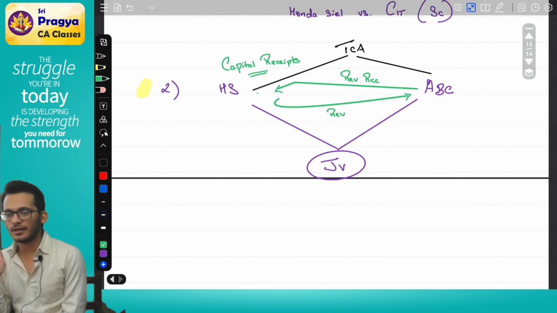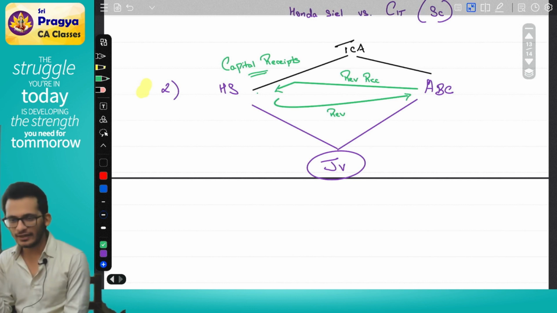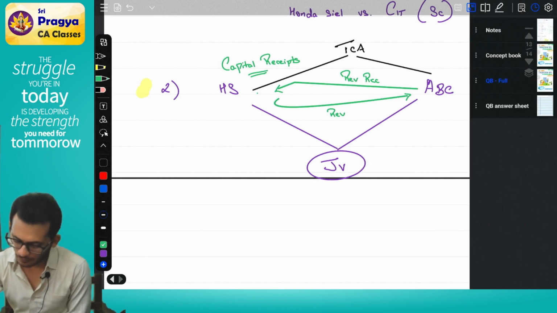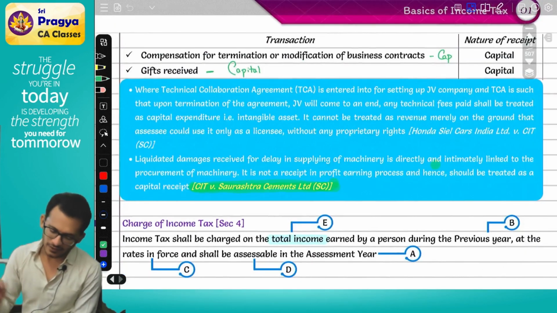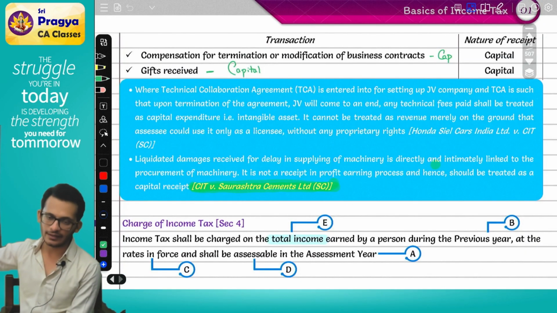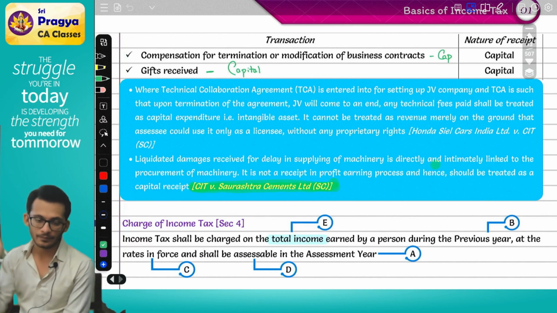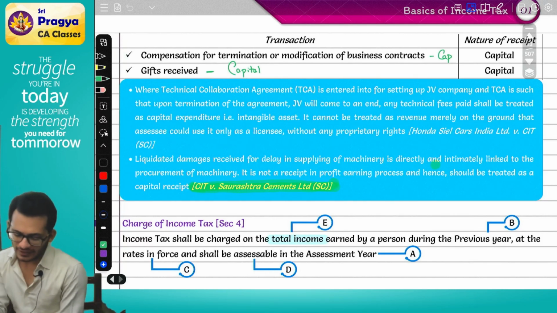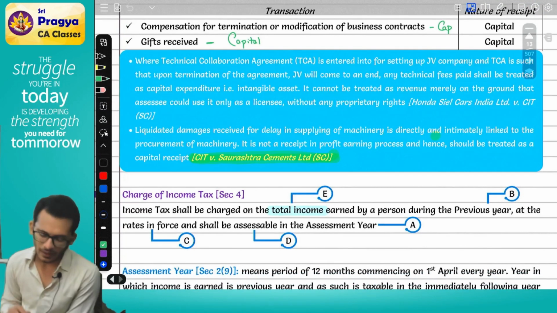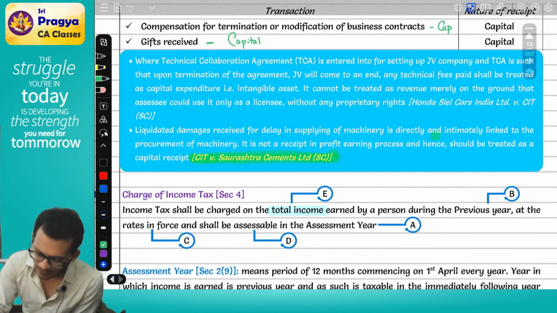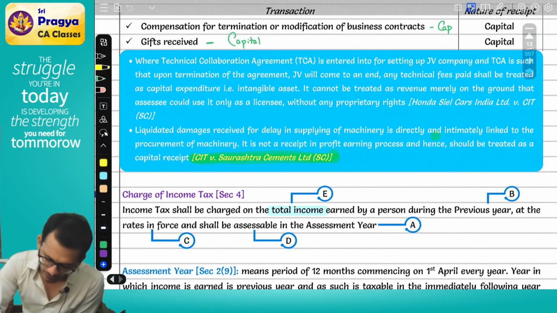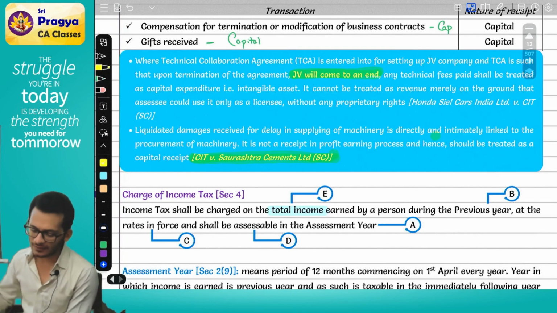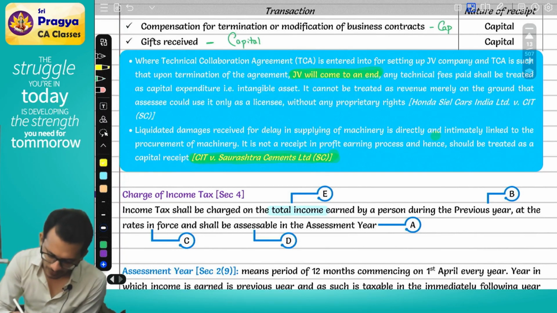Will it be taxable? Only if it is defined under 224. Yes, read, it says, where a technical collaboration agreement is entered into for setting up a JV, and the TCA is such that upon termination of the agreement, the JV will also come to an end, any technical fees paid shall be treated as a capital asset, because you are going to create an intangible asset.